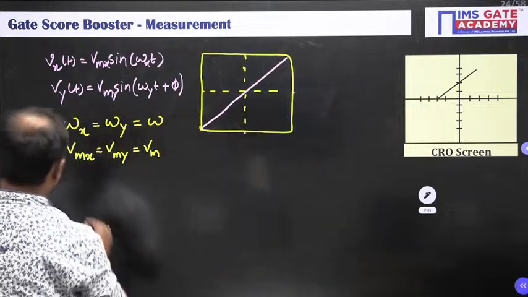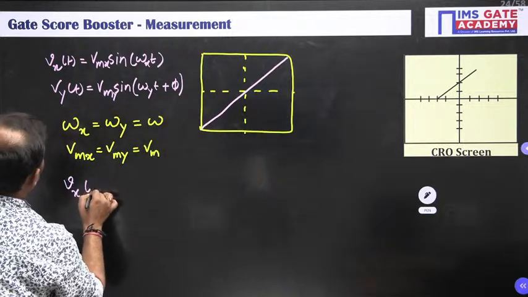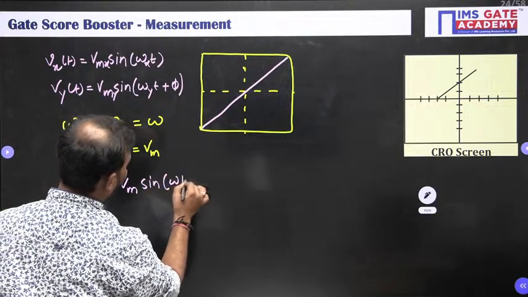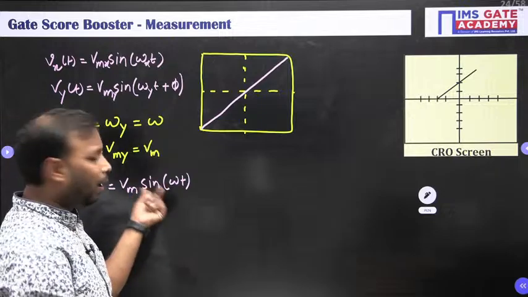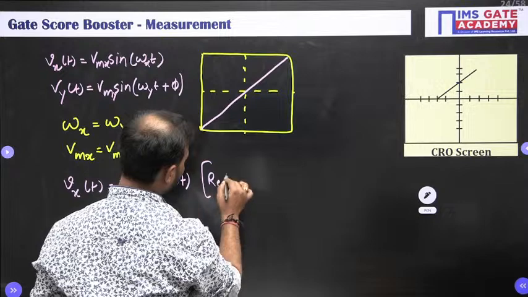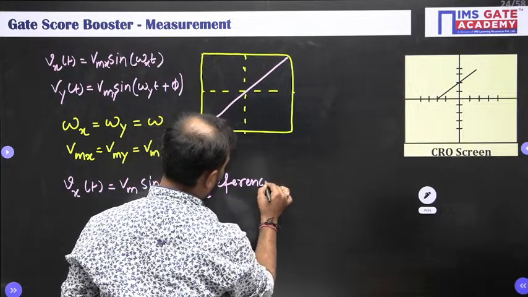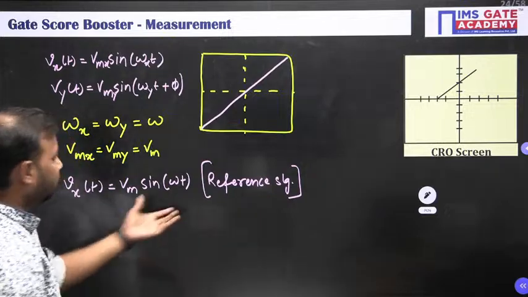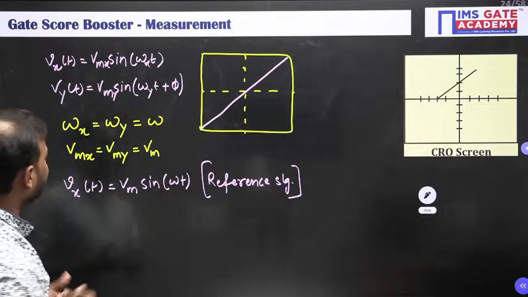Done. So Vx of t equals Vm sine omega t. This is my reference signal. I am applying this signal, so this is a reference signal, which is generated by the signal generator, by me or by the consumer.